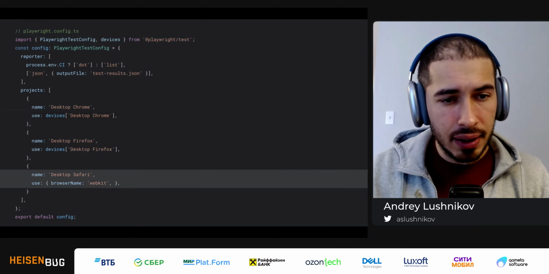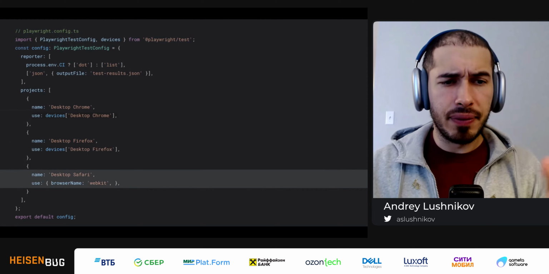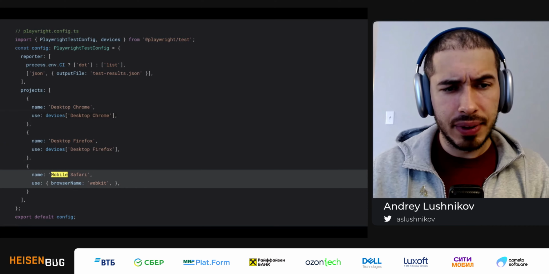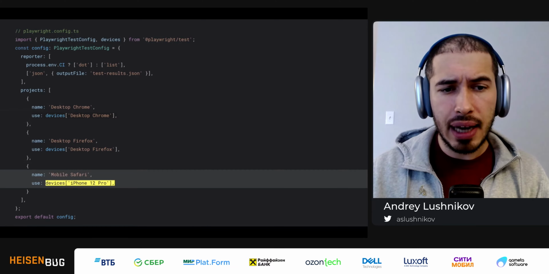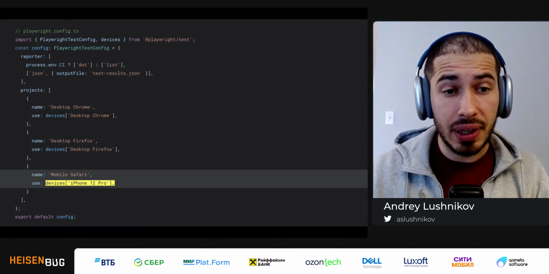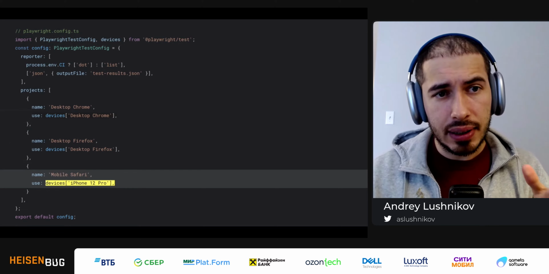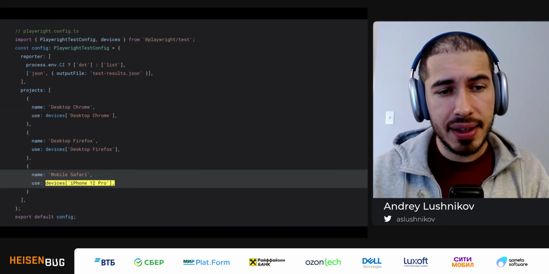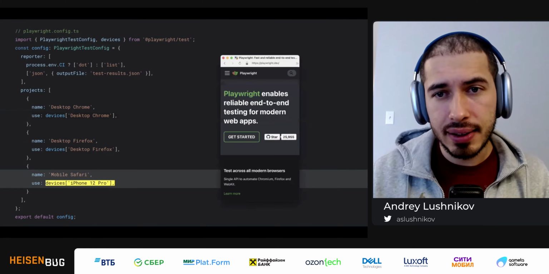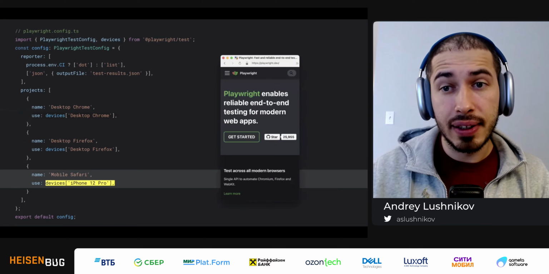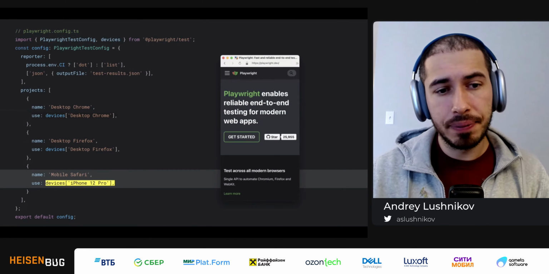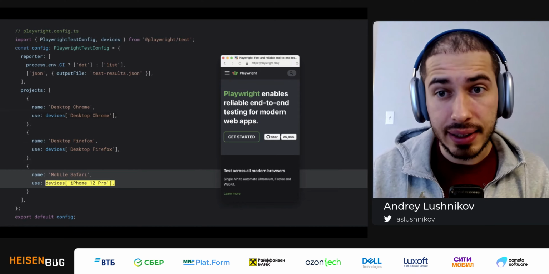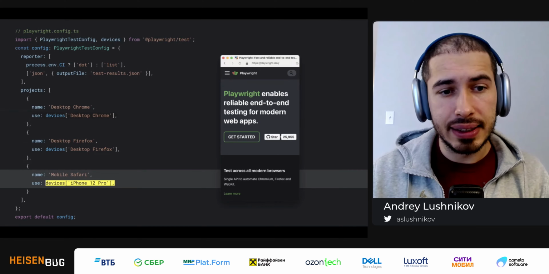And for Safari, let's do something more interesting. For example, I'll substitute Safari for mobile Safari. And I will use iPhone 12 Pro as a configuration for the tests. So now if I run my tests against this configuration, I'll get this emulated Safari, iPhone Safari actually. And this is how easy it is to actually test against mobile devices.